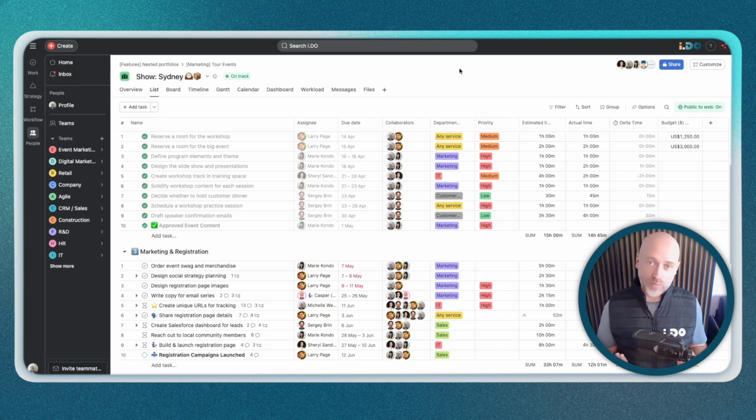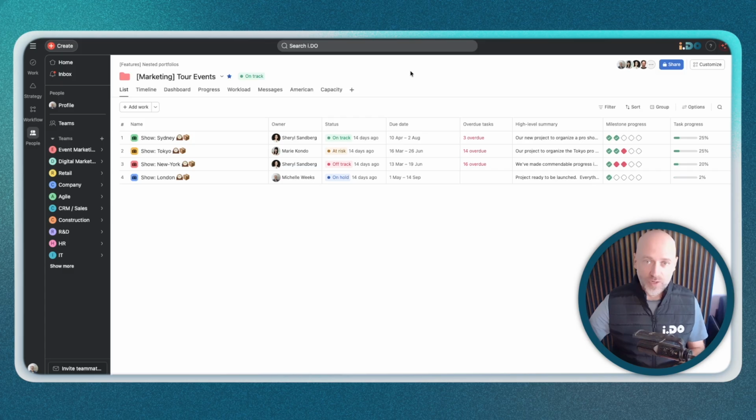But when you have multiple projects running at the same time, you sometimes need some clarity. You need to get higher in that pyramid. And you, in that case, would use the portfolio. The portfolio allows you to group multiple projects together and then consolidate data automatically.